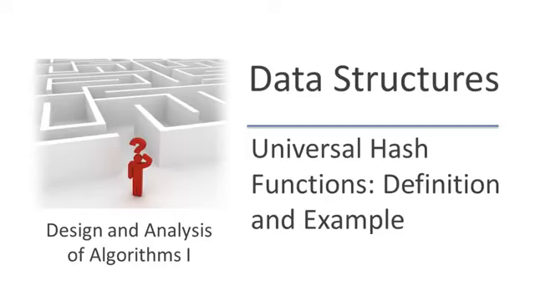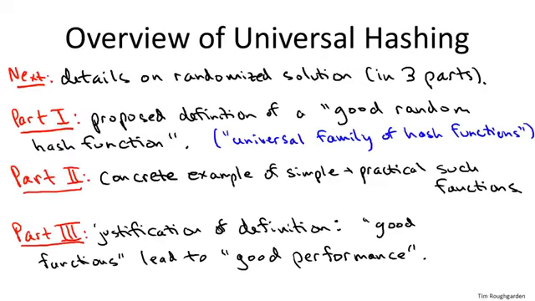So let me remind you of the three-pronged plan that I have for this part of the material. In this video, we'll be covering the first two. Part one, which we'll accomplish on the next slide, will be to propose a mathematical definition of a good random hash function. So formally, we're going to define a universal family of hash functions. Now, what makes this definition useful? Well, two things. Part two will show that there are examples of simple and easy to compute hash functions that meet this definition, that are universal in the sense described on the next slide.